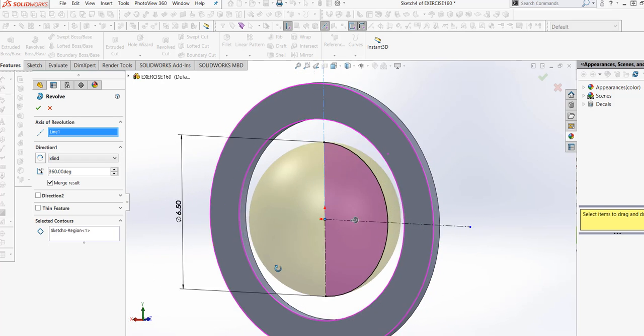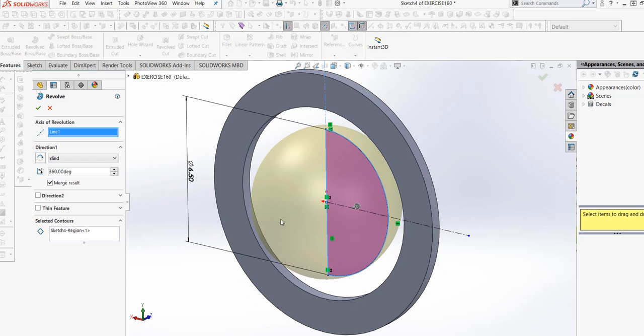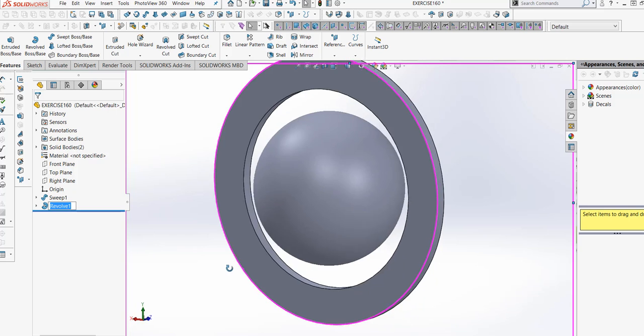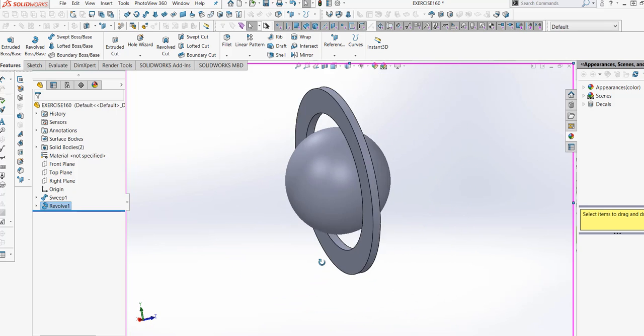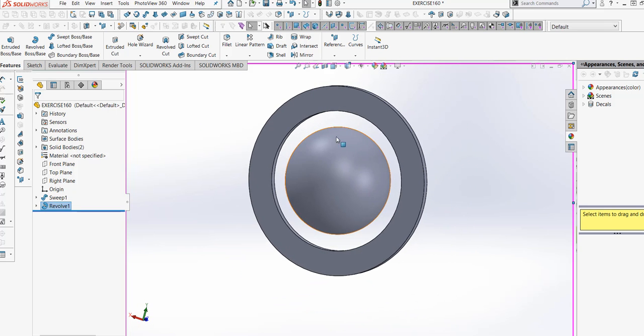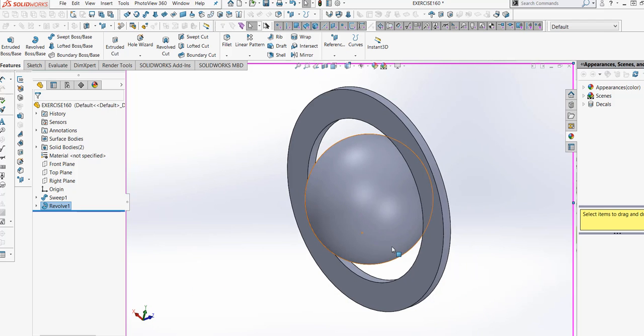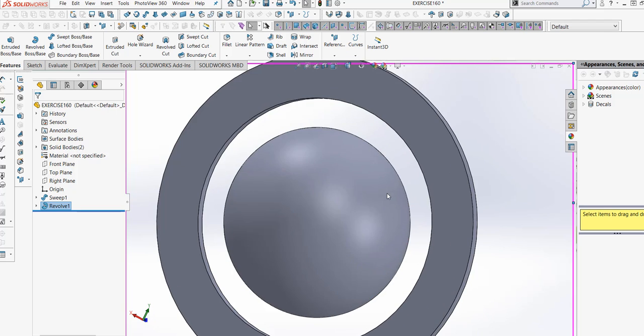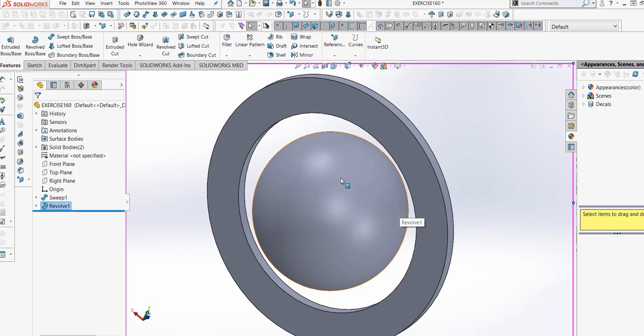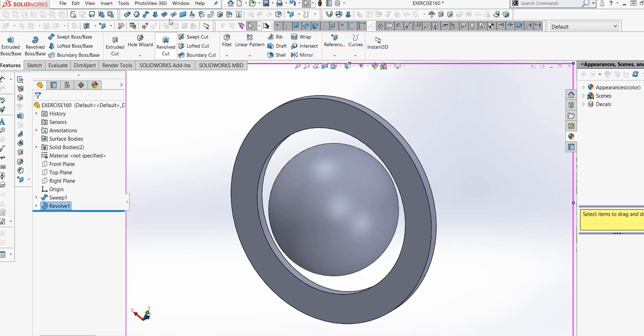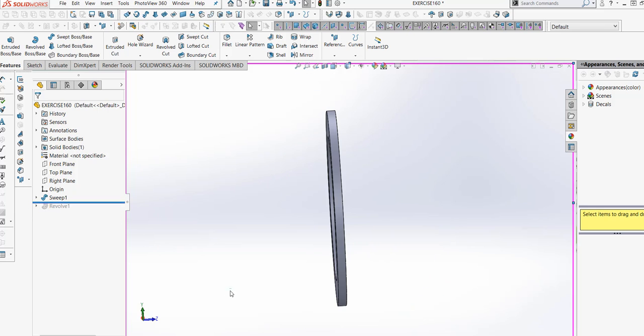So you can see that it was revolving at the line here on the axis line. Okay, now it's a circle, a sphere. I made a sphere out of it, and then let's add that one.